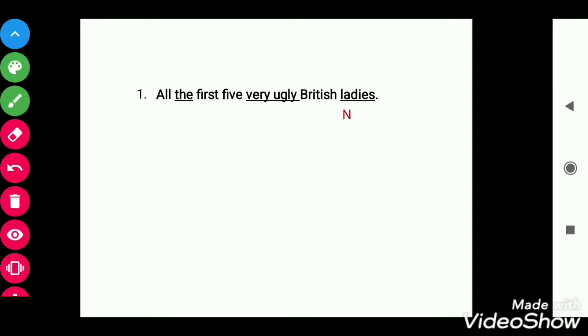Here, ladies is noun, British is class, very ugly is adjective phrase. Now, very is intensifier, ugly is adjective. 5 is quantity, first is order. We know first, second, third is order. The is article which comes under determiner, and all is before the determiner, therefore it is predeterminer.